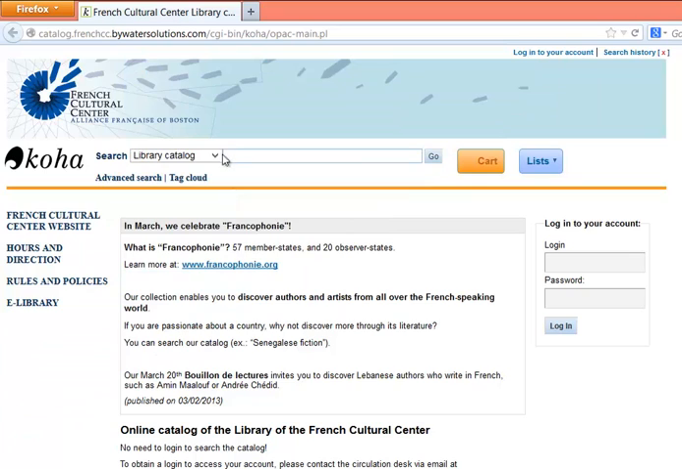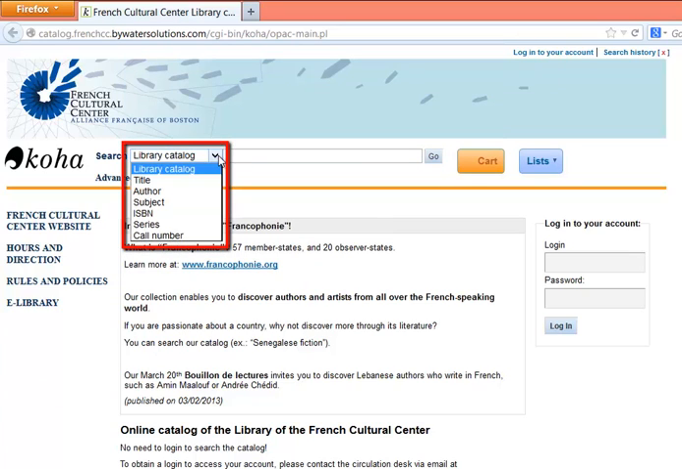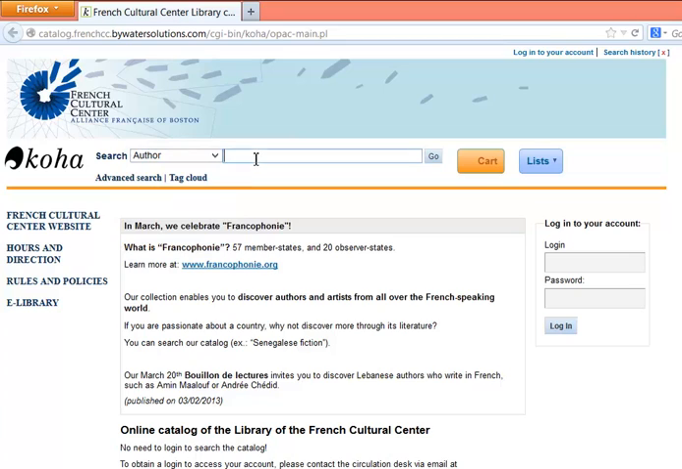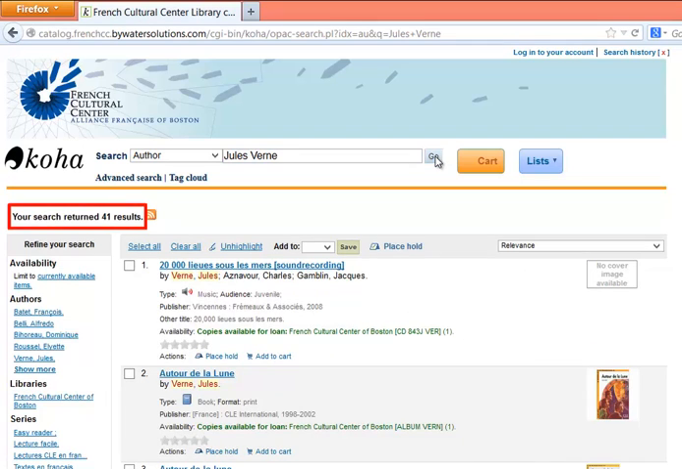Start by selecting your search criteria, title, author, or subject in this drop-down list. For example, select Author to search for items in the library by Jules Verne. Type Jules Verne in the search bar. Click on Go. In just a few seconds, your results will appear. And you see that the library holds 41 items by Jules Verne.